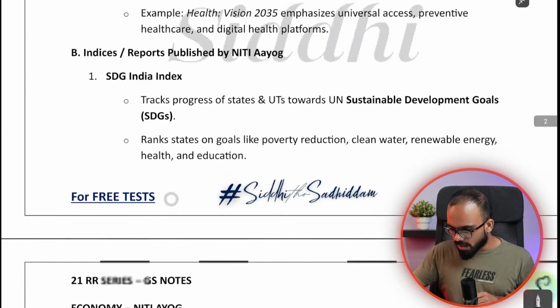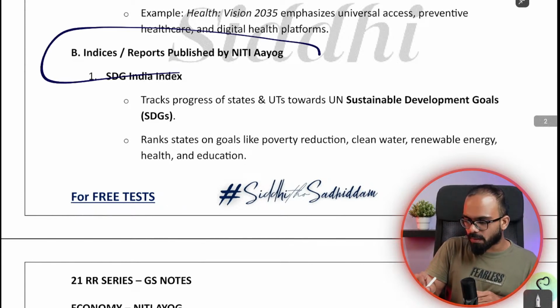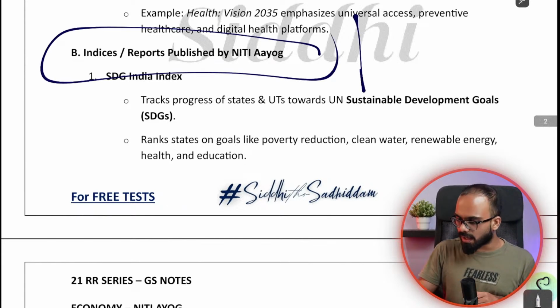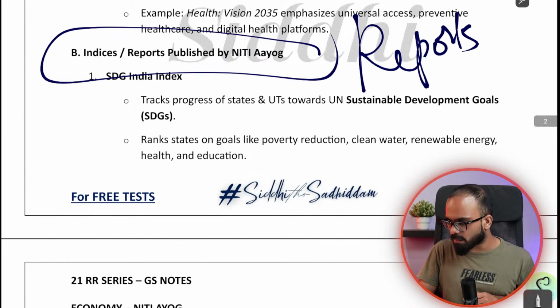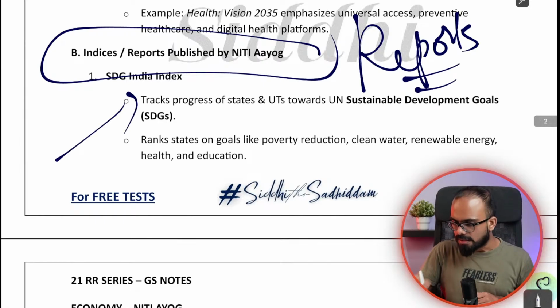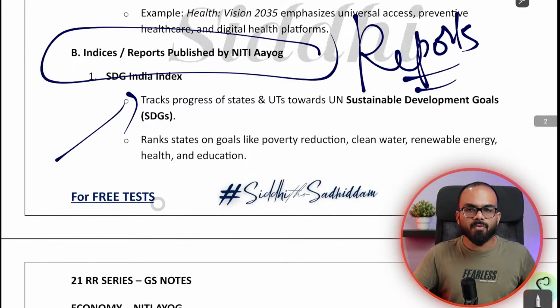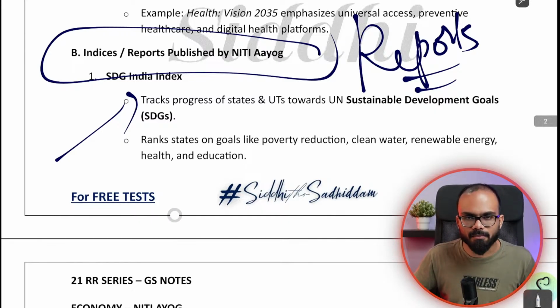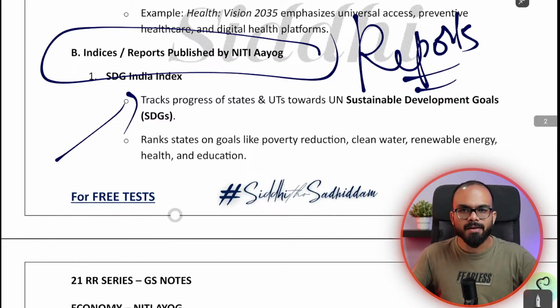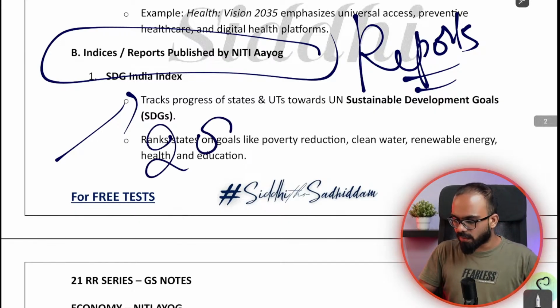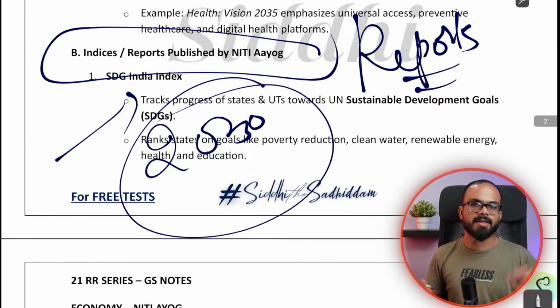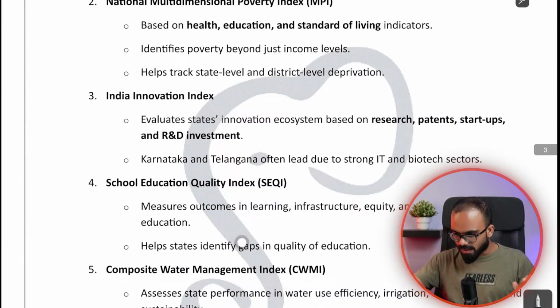Then these are important. For example, NITI Aayog publishes certain reports. They can ask you the reports that are published by NITI Aayog in your exam. First report is the Sustainable Development Goals India Index. This will track what kind of sustainable goals are being implemented. How is India performing? Can we achieve our sustainable development goals by 2030? That is the target year. So this is about the SDG index.